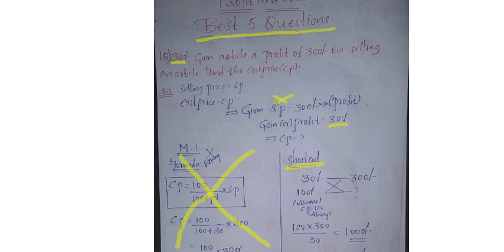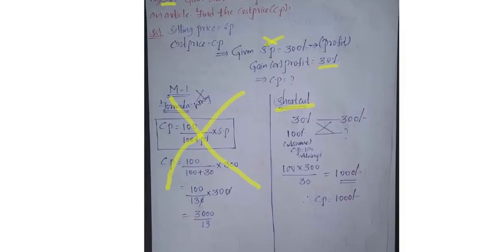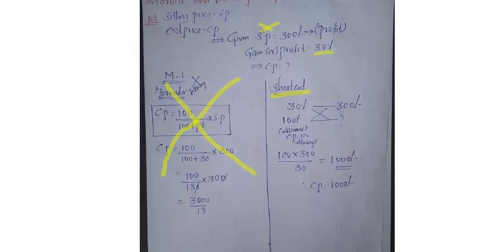If you do the cross multiplication, see here, 100 into 300 by 30 is equal to how much here? The 10s get cancelled, 3 ones are 3, 3 tens are 30, then we'll get 100 into 10, which is nothing but 1000 rupees, and therefore what is our cost price? 1000 rupees. Understood?